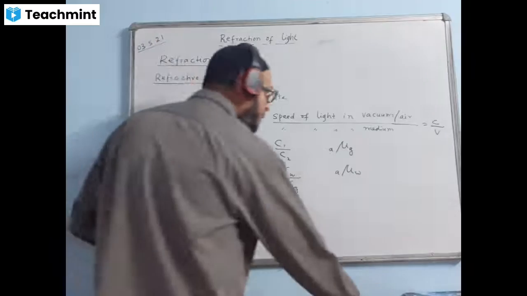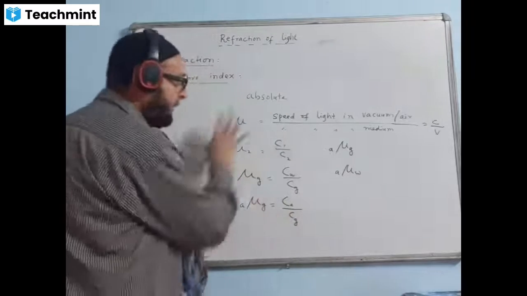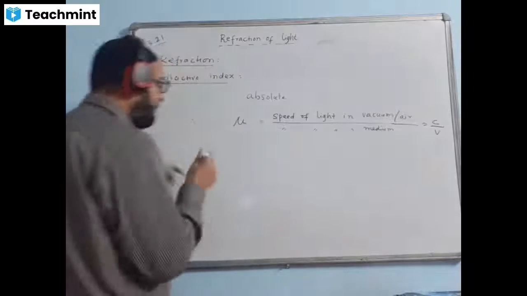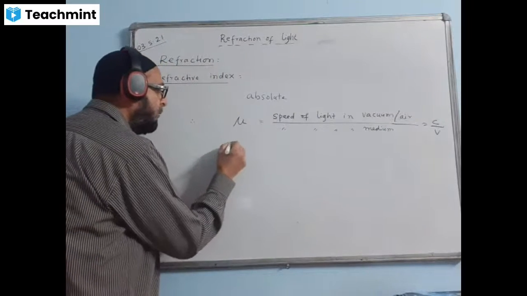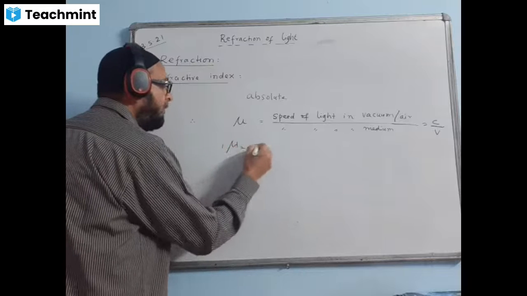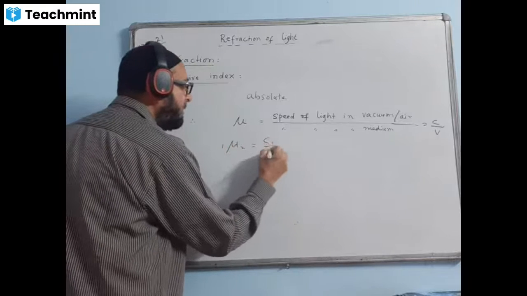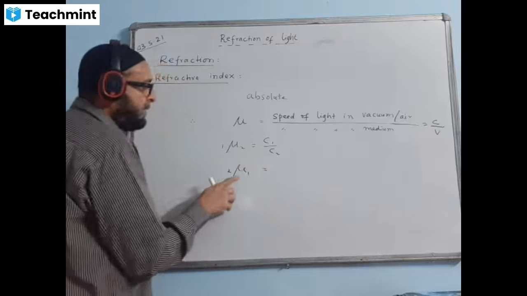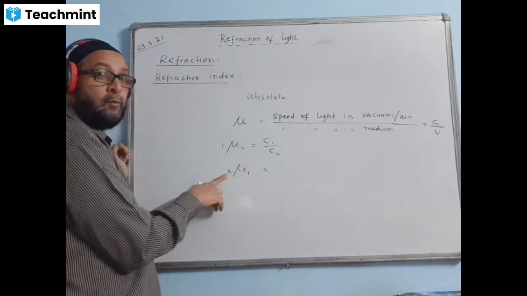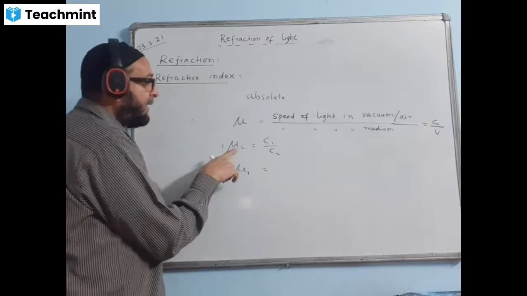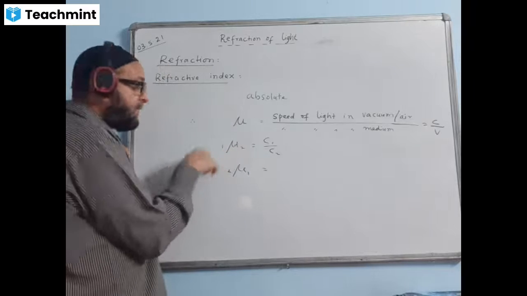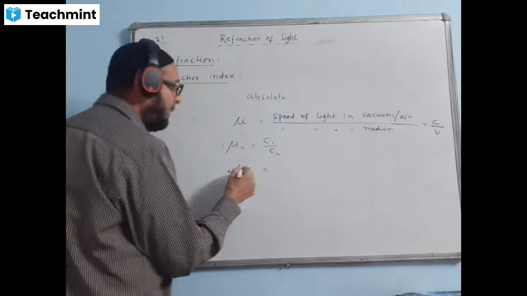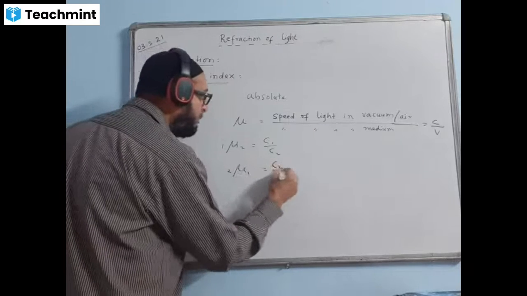Okay. Now, I think you understood how we express it. Another thing: suppose I write 1 mu 2. The formula of 1 mu 2 will become C1 by C2. But if I interchange the medium and write 2 and 1 here, that means refractive index of 2 with respect to 1. Now I'm changing this: refractive index of medium 1 with respect to medium 2. Then the formula becomes C2 by C1.